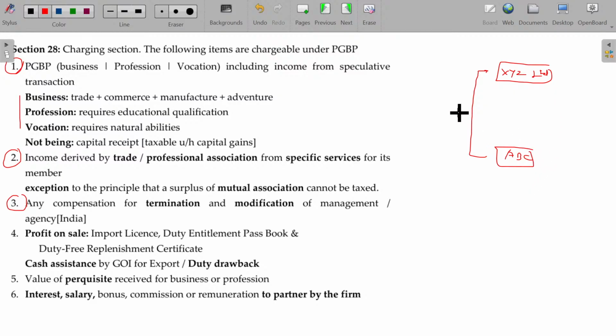For that, ABC has made a payment, probably yearly around 1 crore. Because of this payment, XYZ Limited takes care of the administration of ABC, with a condition that this contract is for at least 5 years. It always happens.